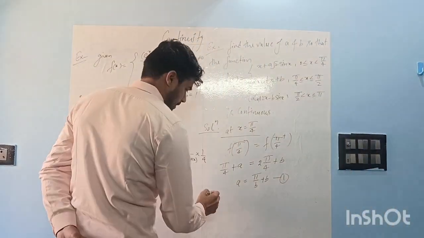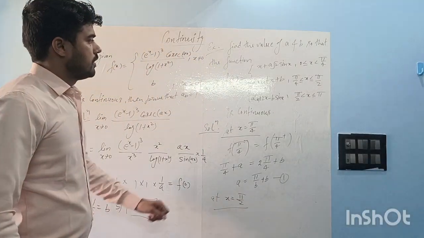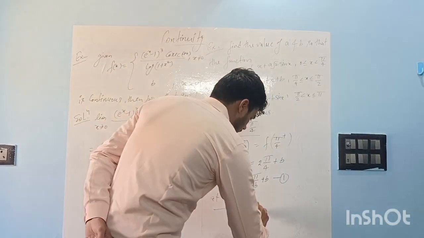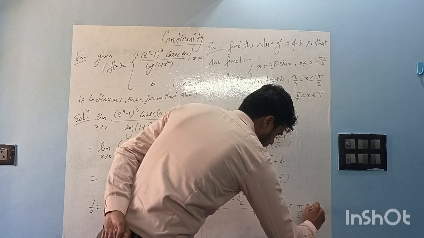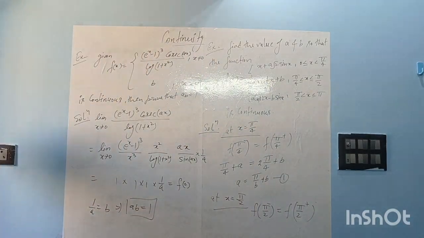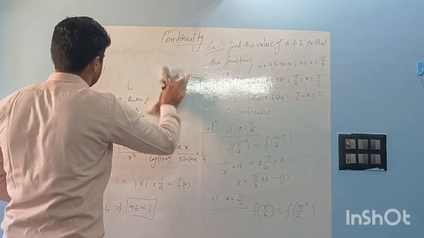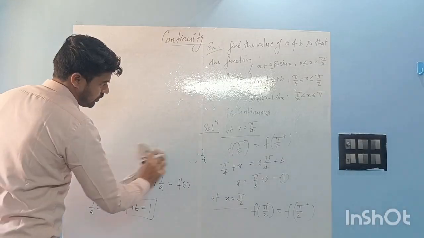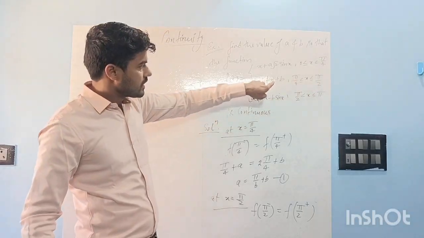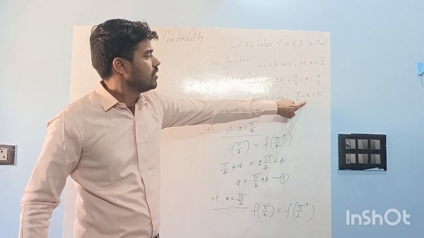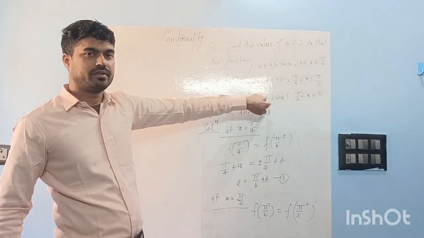Now at x equal to pi by 2. Again at x equal to pi by 2, f of pi by 2 minus will be equal to f of pi by 2 plus. Again we will replace the value directly. What is f of pi by 2 minus? Before pi by 2, the function is defined by this definition. After pi by 2, the function is defined by this definition. So LHL we will get from here, RHL we will get from here, right?